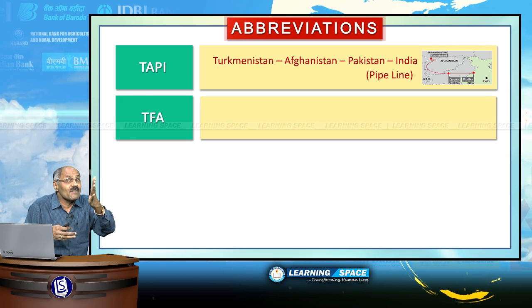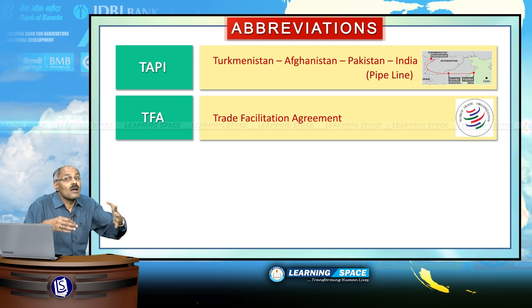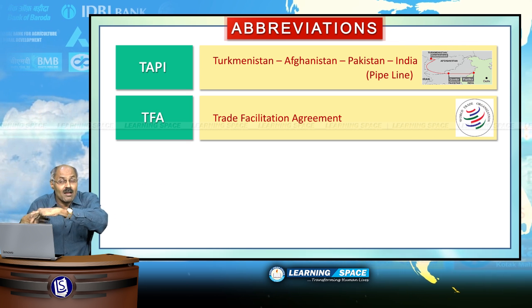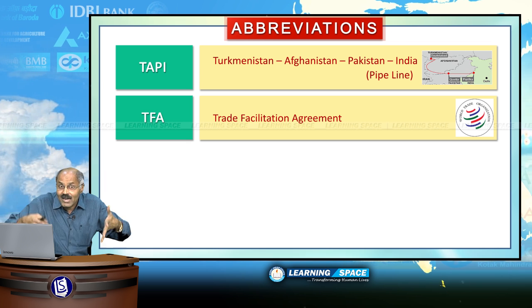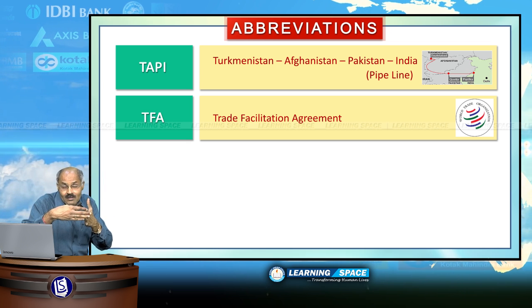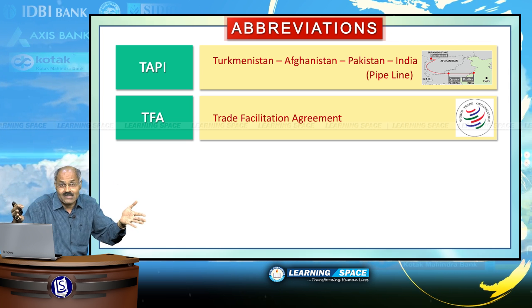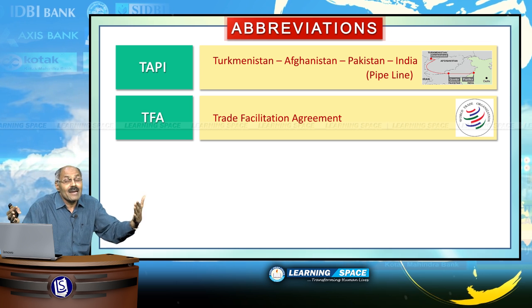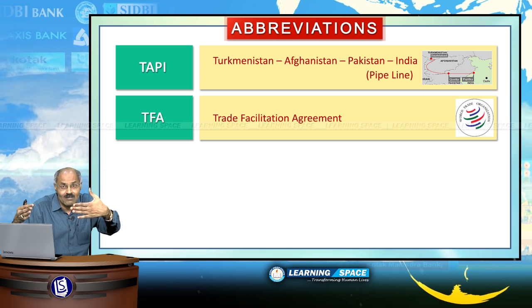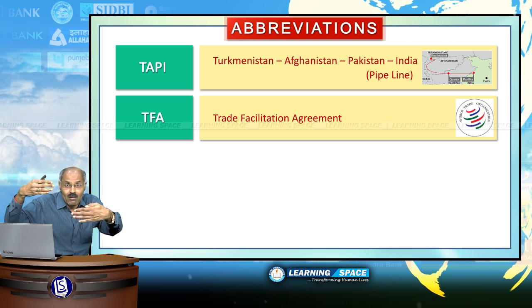TFA is a trade facilitation agreement. This pertains to World Trade Organization. I have already told you the purpose of World Trade Organization is to have minimum barriers for trade among the countries, so as to ensure minimum barriers and transparency in the system. This trade facilitation agreement is devised and it is piloted by World Trade Organization.